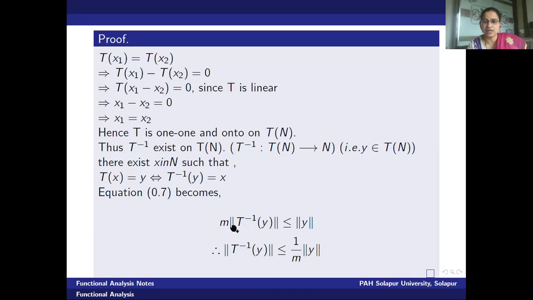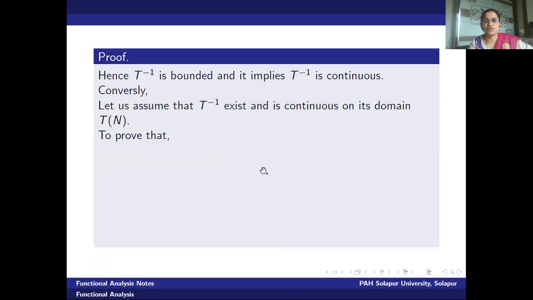From this inequality, we can say that T inverse is bounded. If T inverse is bounded, T inverse is linear also. Therefore, it implies that T inverse is continuous. Hence, T inverse bounded implies T inverse is continuous. Therefore, we have proved both statements: that T inverse exists and is continuous as well.